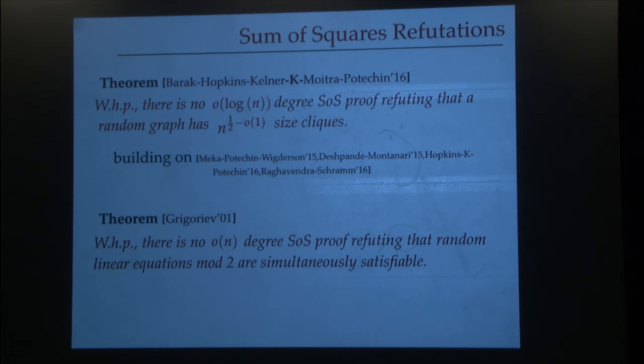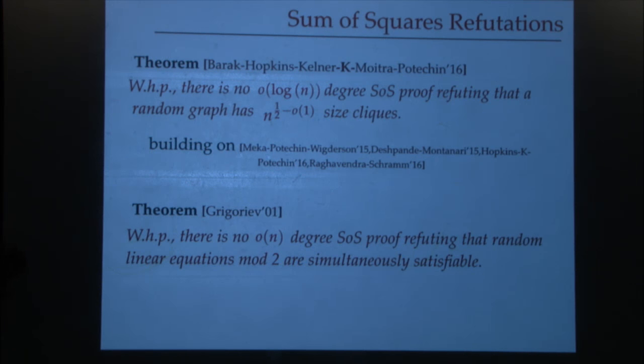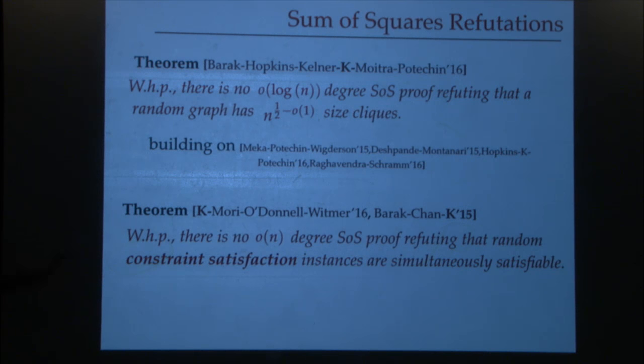Okay. Similarly, for the second problem that I told you, an even stronger result holds. This was shown by Grigoriev, who showed that there is no small Ω(n) degree sum of squares proof that shows that the system of equations modulo 2 that I generated are in fact not satisfiable. And in some sense this result can be generalized to arbitrary constraint satisfaction problems. So I told you about linear equations, but it actually generalizes to other problems of the same class called constraint satisfaction. We don't need to go into the details here.